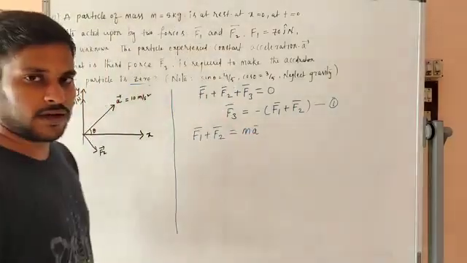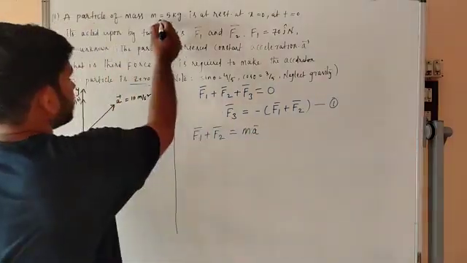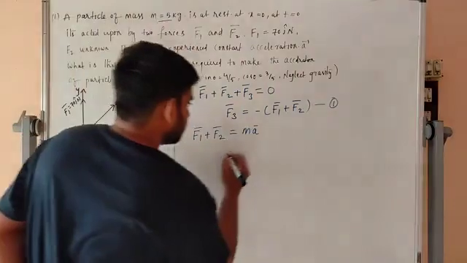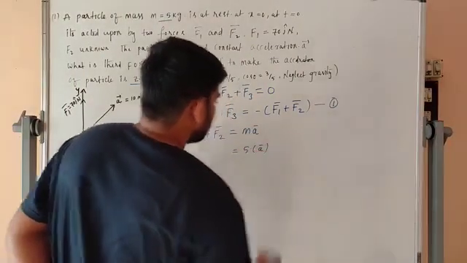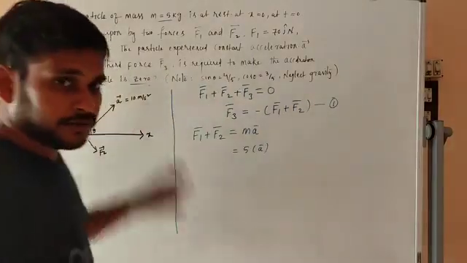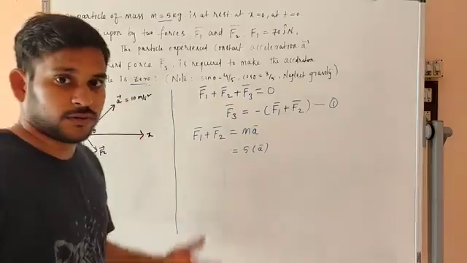We know this formula, F = MA. M is given as 5 kg, and we have to substitute 5 into A. A is given, but which direction it acts in we don't know.